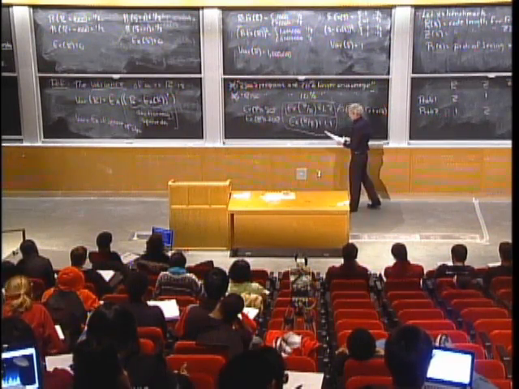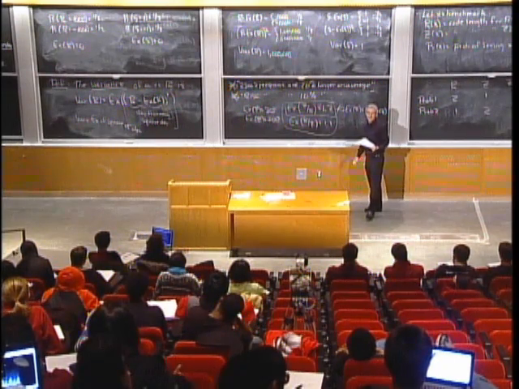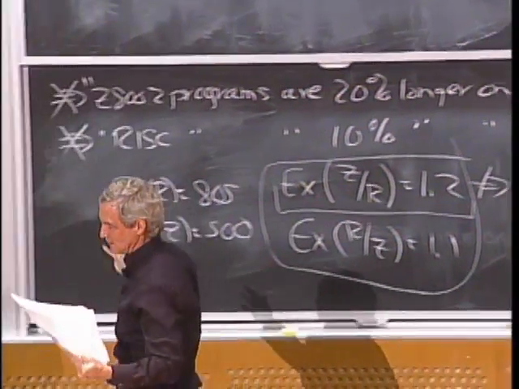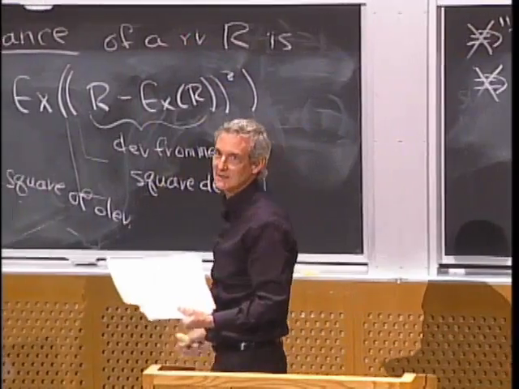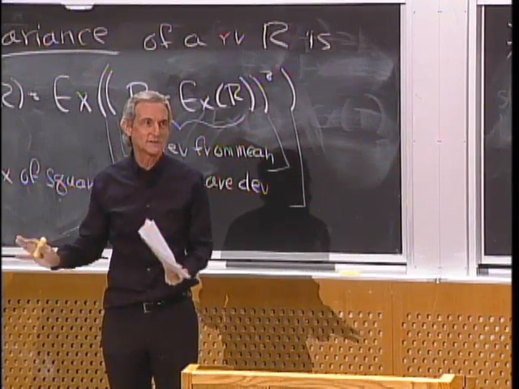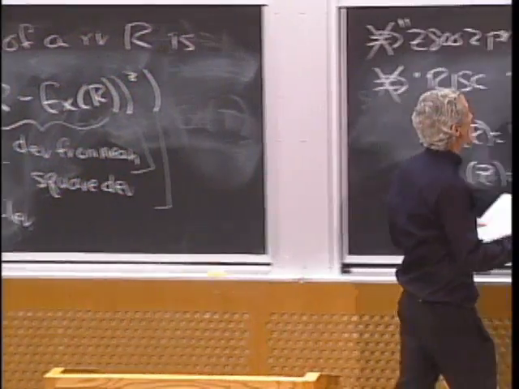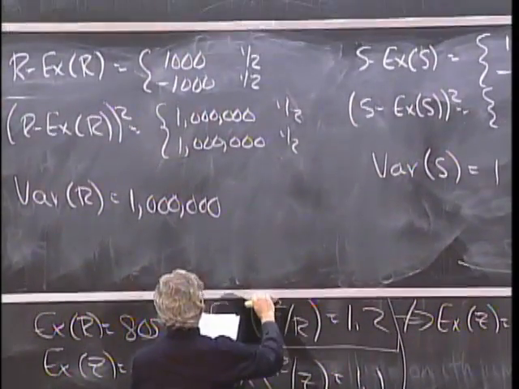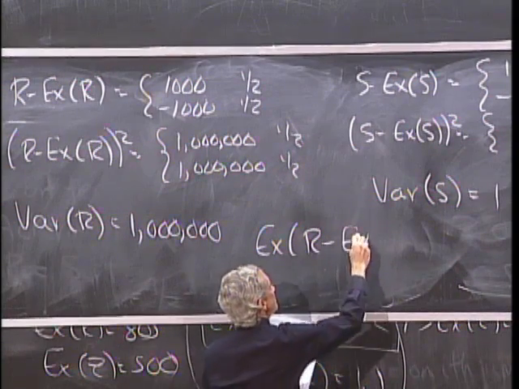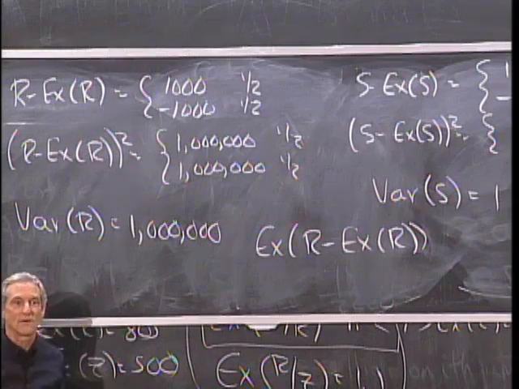Now, does anybody have any idea why we square the deviation? Why didn't mathematicians, when they figured out this stuff, I don't know how many centuries ago, just take the expected deviation? Why do this stupid squaring thing? That only is going to complicate it. Why don't we instead compute the expected value of R minus the mean? Why didn't they do that and call that the variance?